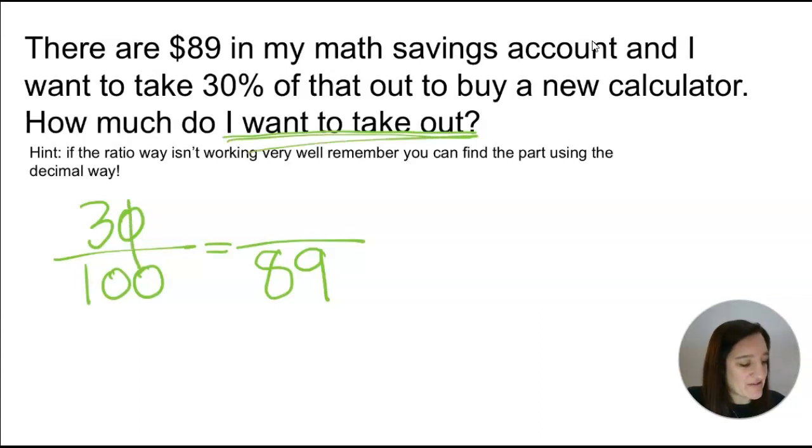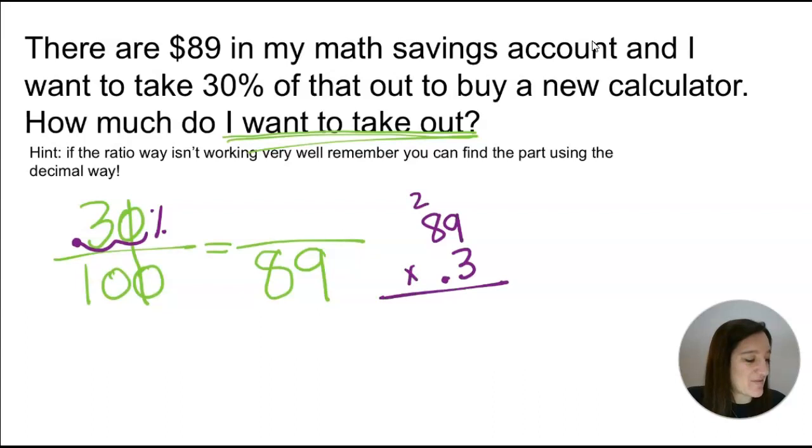Okay, now if I do this, the ratio way is not working, right? So this is a case where I'm so glad Mrs. Manson taught me a different strategy. I know that if the percent way doesn't work, then I can change the percent, scoop it twice, and turn it into a decimal. So I can solve this the decimal way instead. And I am going to get 24, 25, 26, 26. You can remember when I multiply by a decimal, I need to scoop.